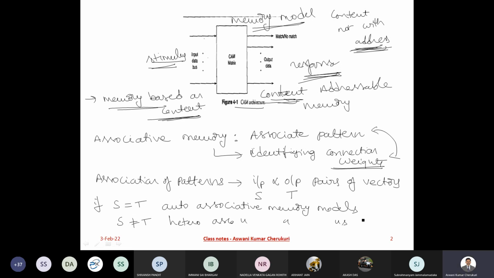So I'm associating two patterns. When I'm associating two patterns, if my stimulus and the output are both the same, then they are called auto-associative memory models. If my stimulus and response are not the same and they are different, it is called hetero-associative memory models. Let us take one example. Imagine that this is my memory. How I build the memory is different; we will be discussing it a little later. So I have a circle pattern, a triangle pattern, and a square pattern.